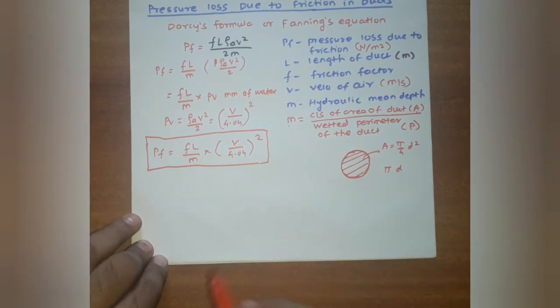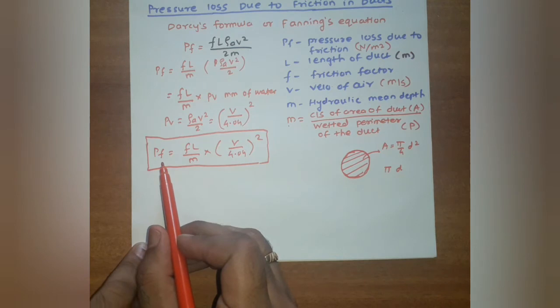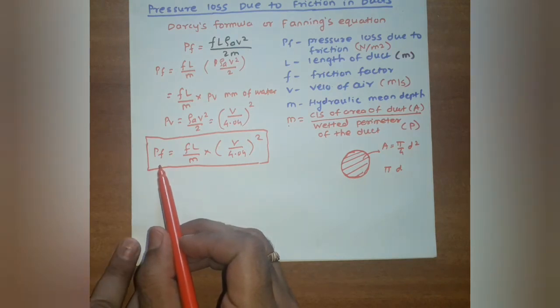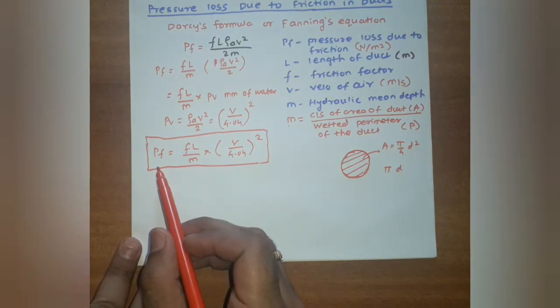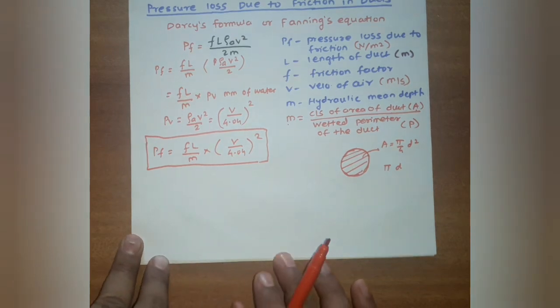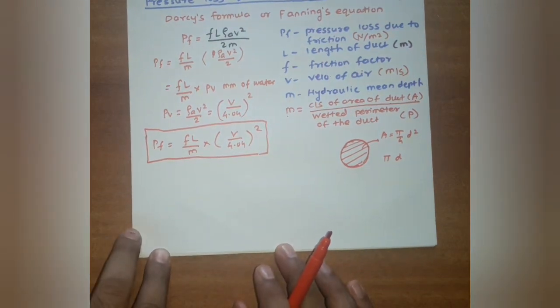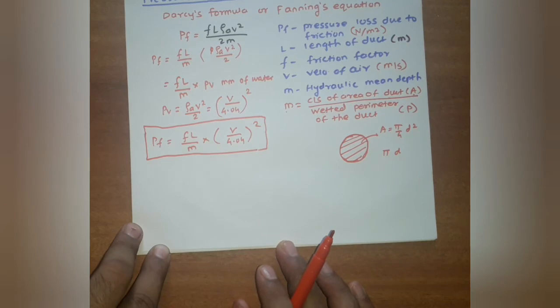Now this PF equation is important. By using this equation we can calculate pressure loss due to friction in a straight duct. Now we will calculate the hydraulic mean depth value.